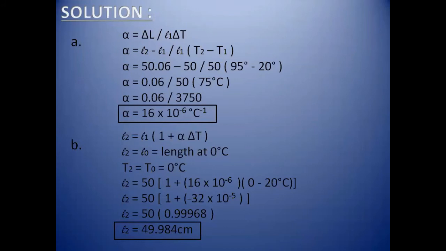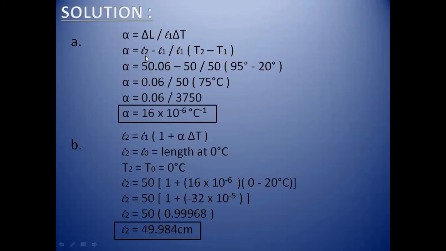So how can we find the increase in temperature? By subtracting the initial temperature from the final temperature, so that we can find the change in temperature. Similarly, change in length can be found by the final length minus the initial length. I hope you understand why we change del L into L2 minus L1 and del T is equal to T2 minus T1.